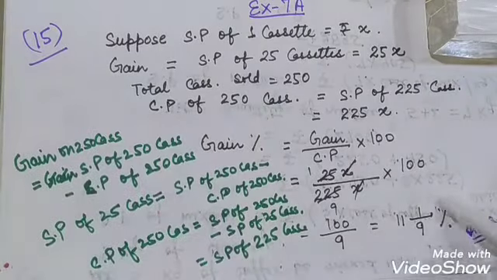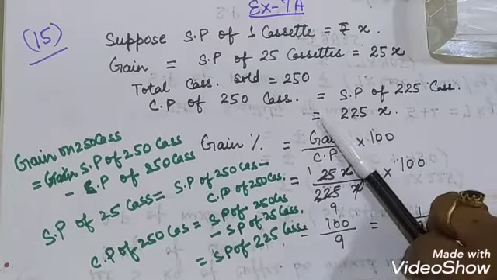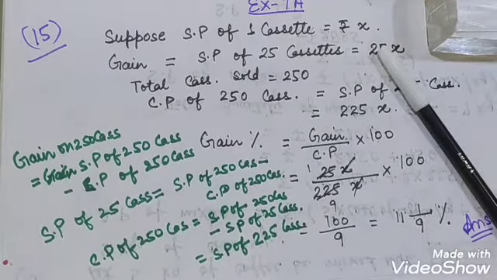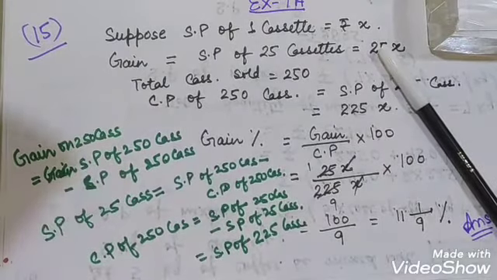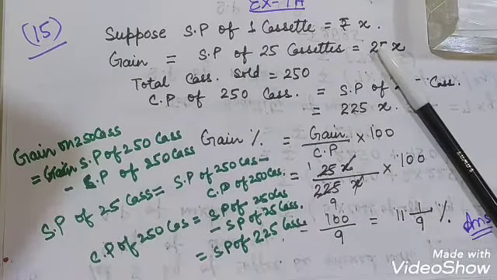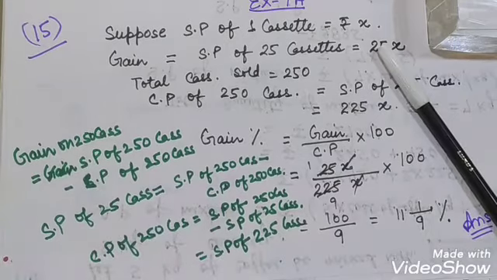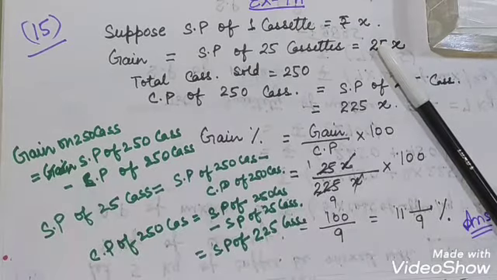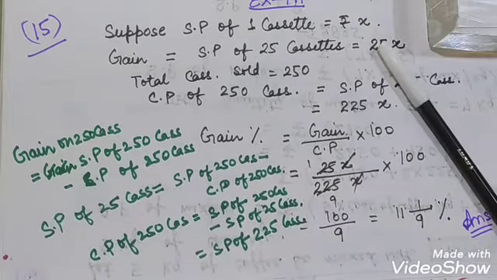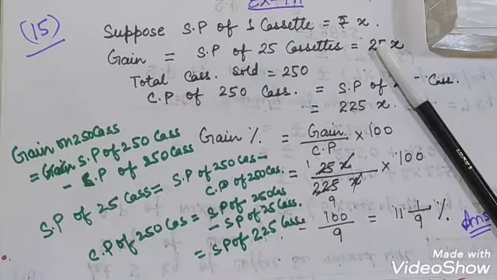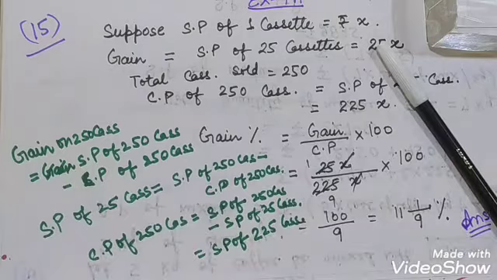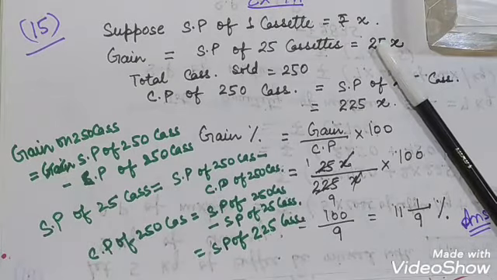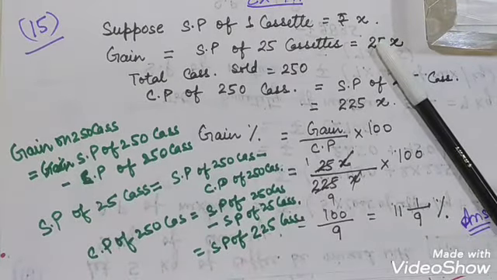Yes class, so first of all we will discuss question number 15 of exercise 7a. Let us see what the question says. On selling 250 cassettes, a man had a gain equal to the selling price of 25 cassettes. Find the gain percent. Here nothing is given, neither the cost price nor the selling price of a cassette. Only the total of 250 cassettes sold, and while selling all the cassettes, the person gets a profit equal to the selling price of 25 cassettes.